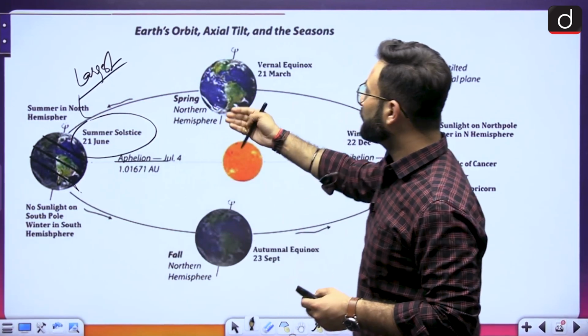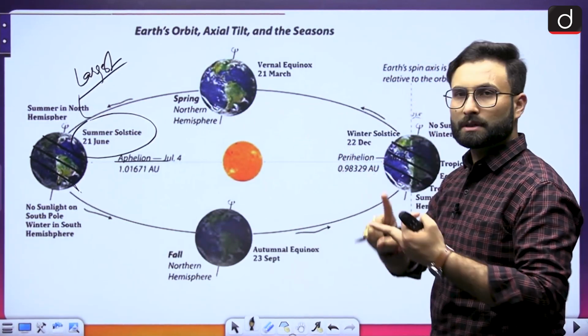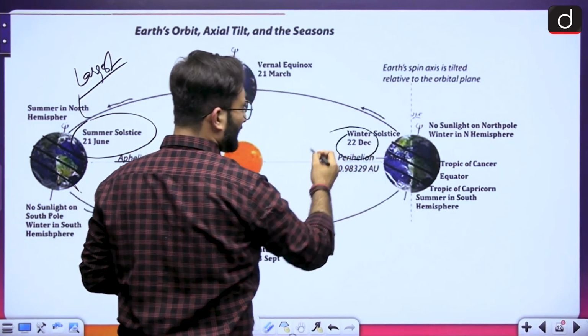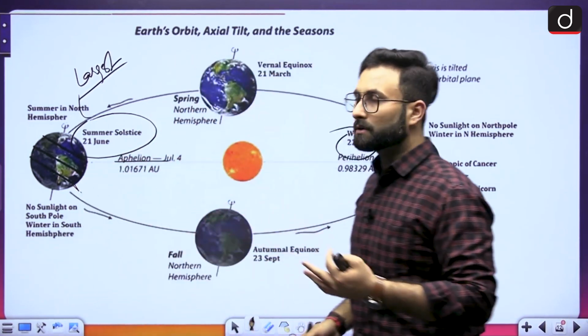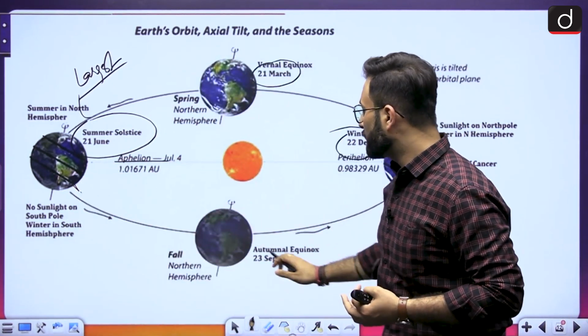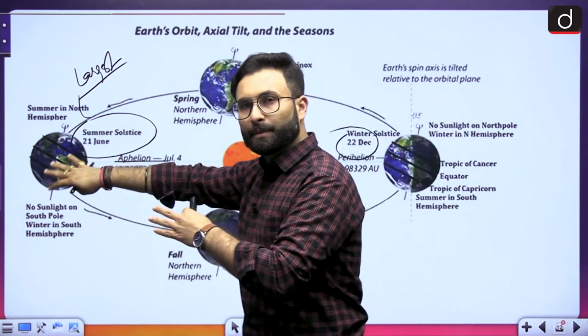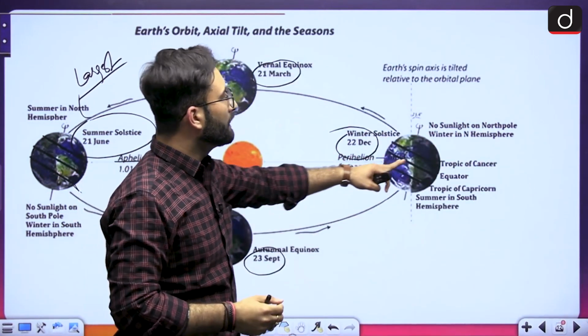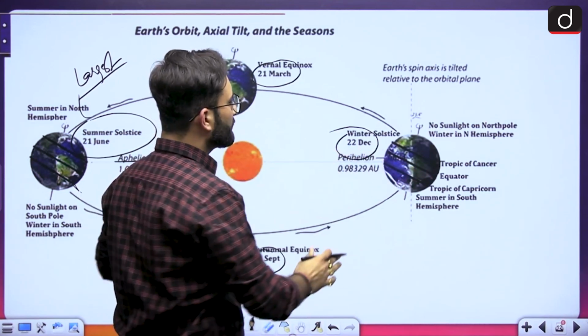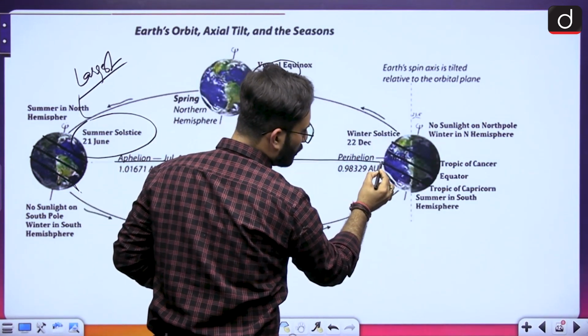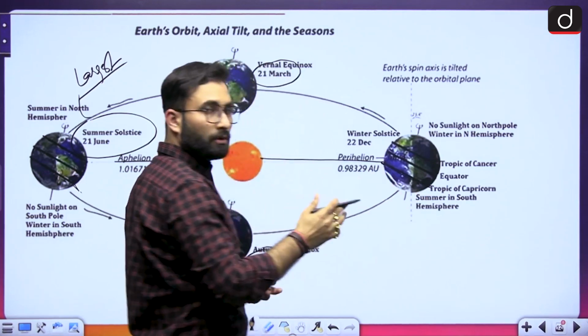Other than that, there are equinoxes too, and there are two solstices. One is your 21st of June, the second is your 22nd of December. The equinoxes are on 21st of March and 23rd of September. These are the positions, and this position will be reversed when we talk about the winter solstice, that is your 22nd of December. Here you can see the sun will be like this. This is your Tropic of Capricorn now. So that is how it is.